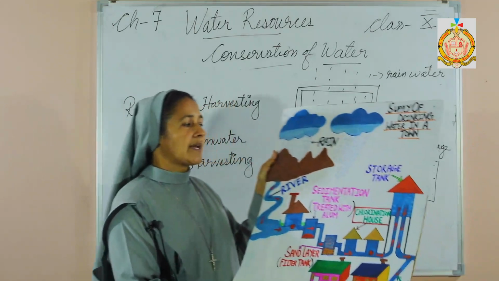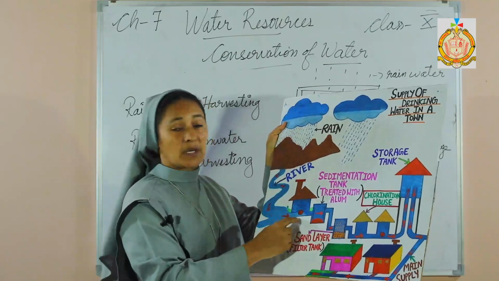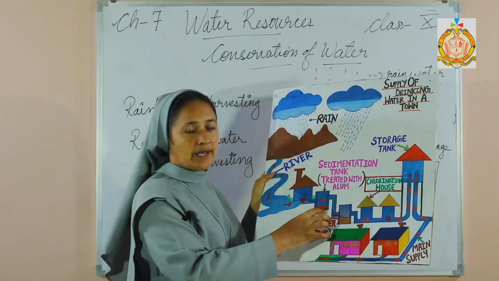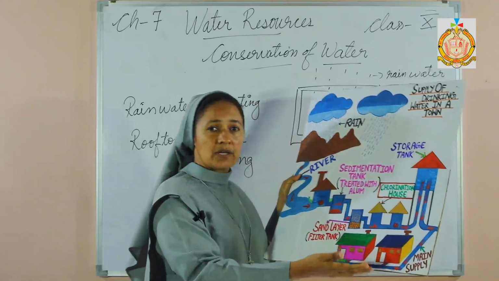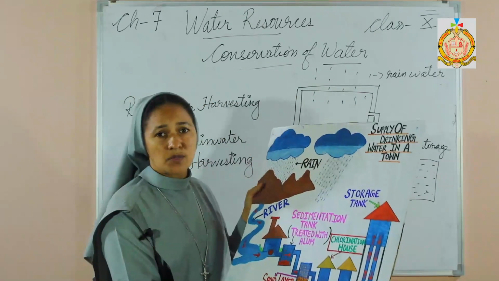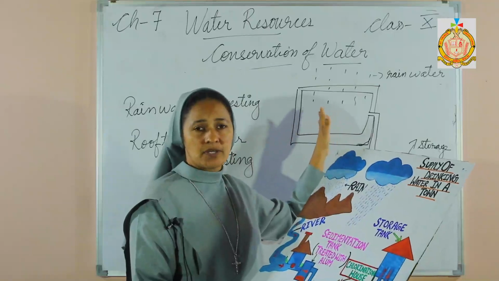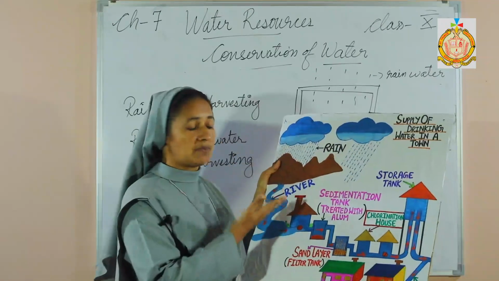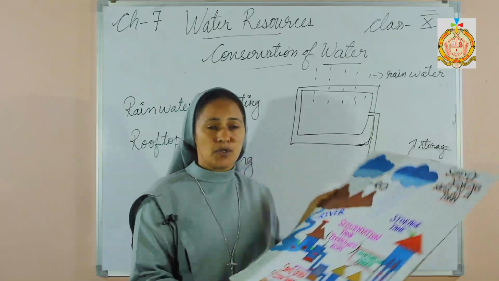Another method is that water from the rain, through the rivers, can be collected to some storage, and sedimentation or purification is done in the tank. Then we take it to our own houses, where we can store it and use it. So these are the two ways we can do rainwater harvesting. First, on the roof of the house we collect it and it is channelized through pipes, and even the water that we get from the rivers can also be collected in such a way and used.